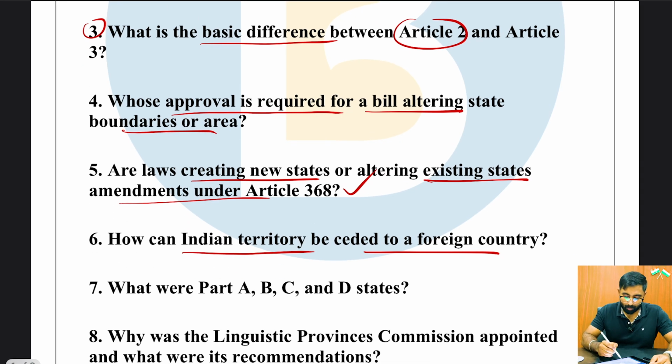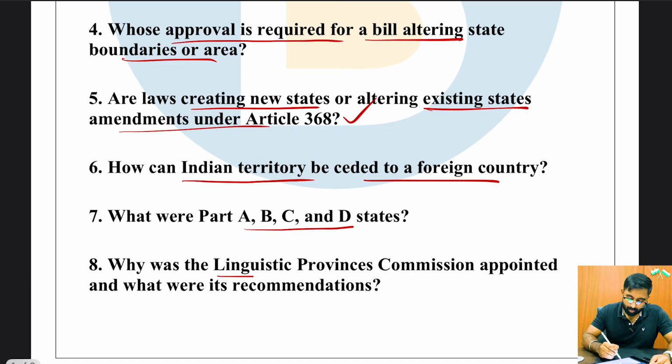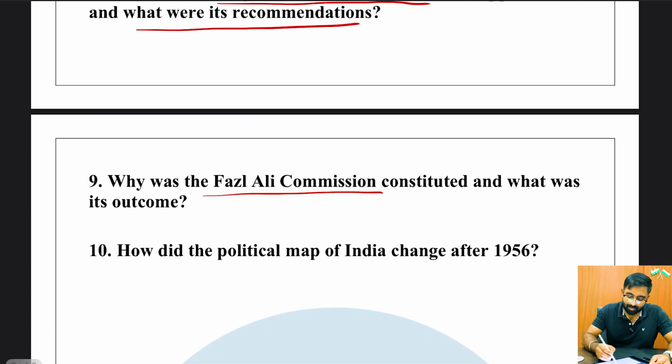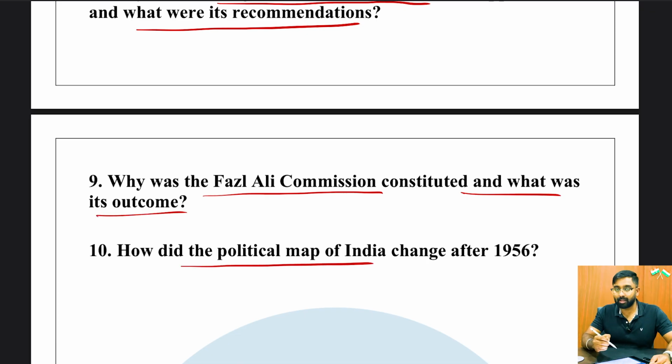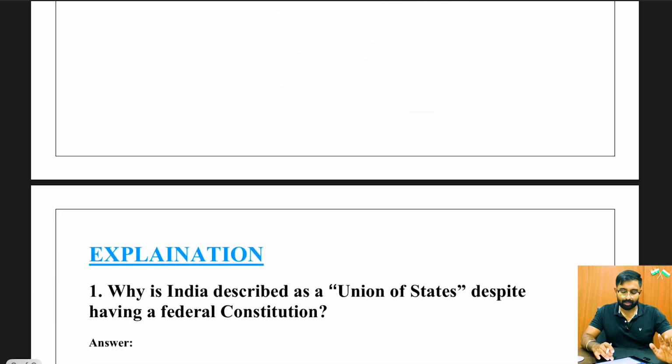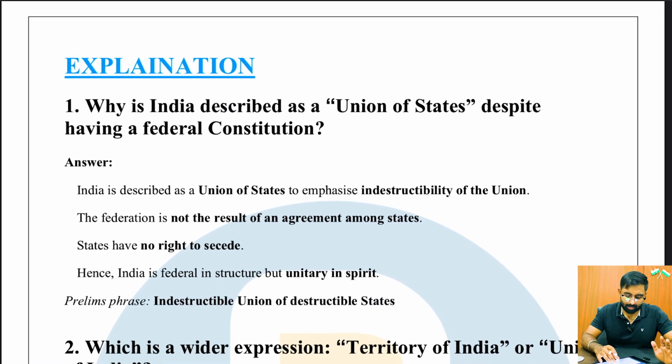Question number 7: what were Part A, B, C and D states? Question number 8: why was the Linguistic Provinces Commission appointed and what were its recommendations? Question number 9: why was the Fazl Ali Commission constituted and what was its outcome? And the last question: how did the political map of India change after 1956? I hope you have understood that all of these 10 questions pretty much directly subsume the entire chapter. So now, without any further delay, let's directly start the explanation and we will wind it up soon.